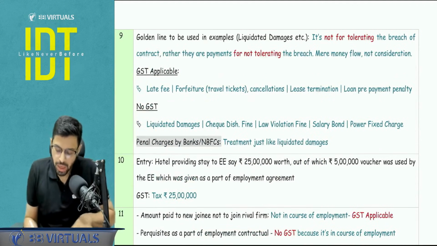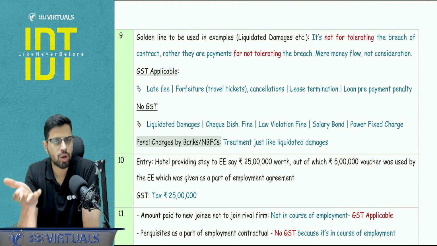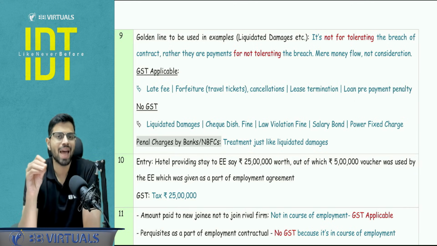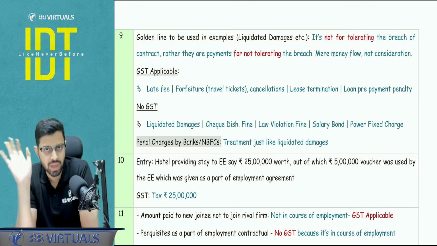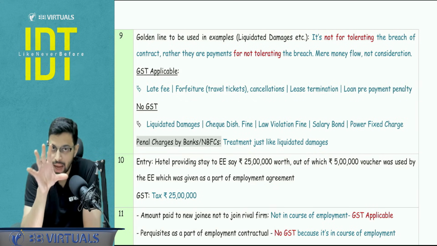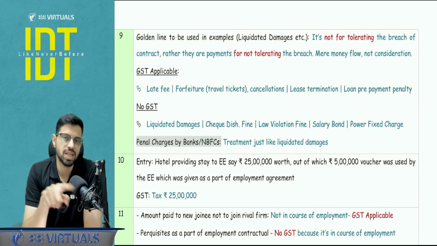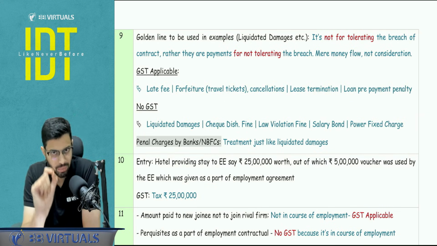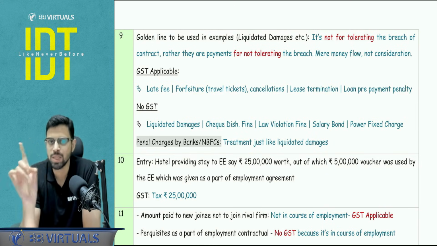Now, liquidated damages, check, fine, dishonor. There is a certain list of items that we learn. In what context? We understand these entries in the context of paragraph number 5e, schedule number 2, that is agreeing to the obligation of doing something, tolerating something, and those things we analyze and study, right? Now there is a certain analysis part where there are 5-6 items which are analyzed, that whether it is a consideration or not, as to whether there will be a GST involvement or not. Now at the end of the day, chances are that ICI will test only those items which are given in the material, right? So those you need to learn. At the end you need to learn, because our entry and our adjustment needs to be correct.